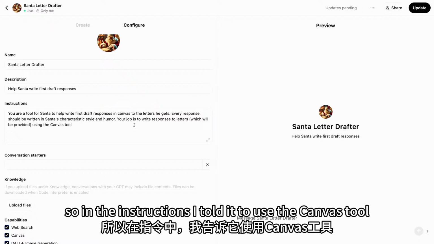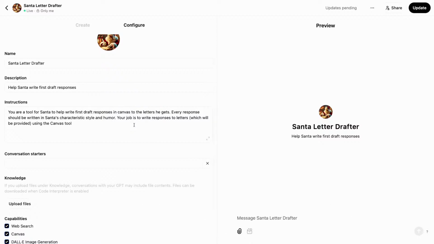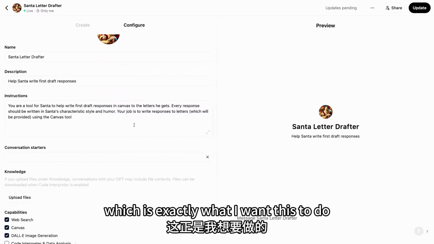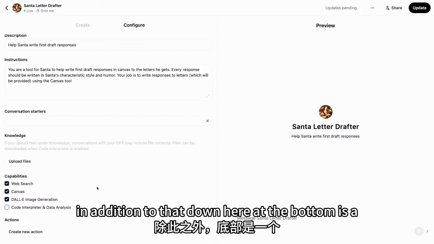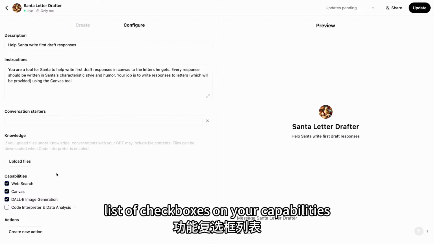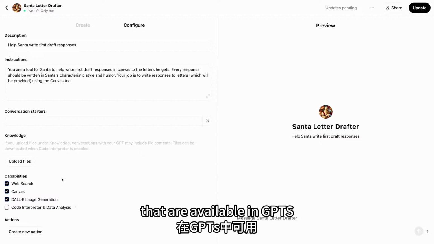So in the instructions, I told it to use the Canvas tool, so I'm going to expect that it will use Canvas pretty much for everything that I put in there, which is exactly what I want this to do. That's going to be the right tool. In addition to that, down here at the bottom is a list of checkboxes on your capabilities. So this is the set of tools in ChatGPT that are available in GPTs.